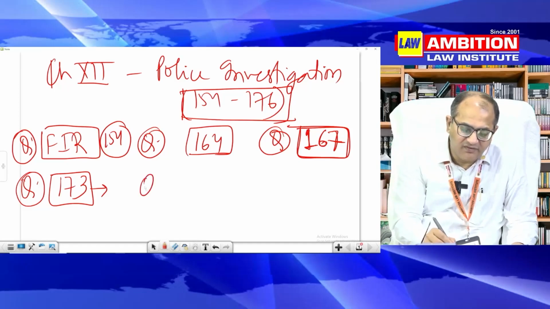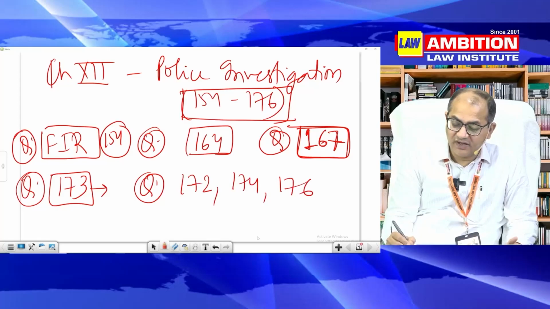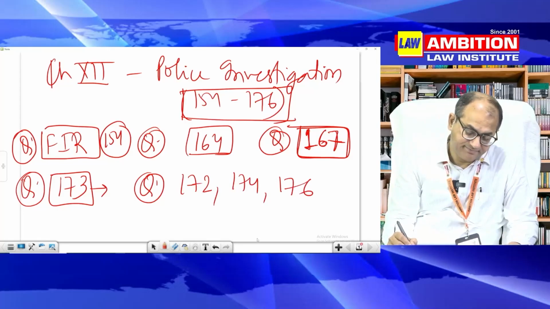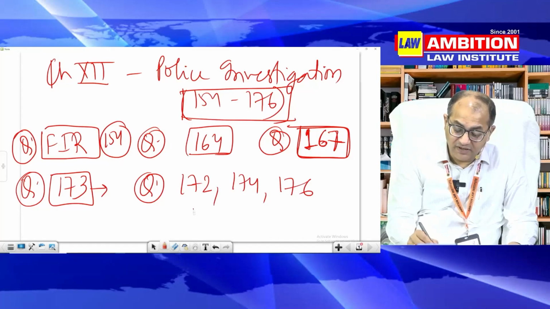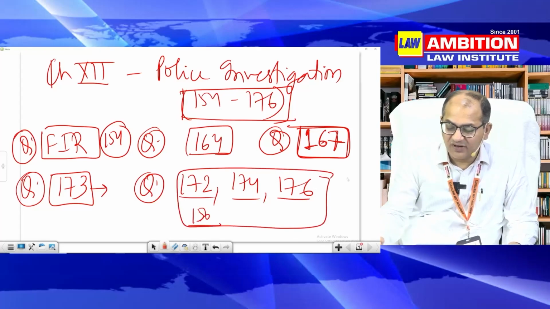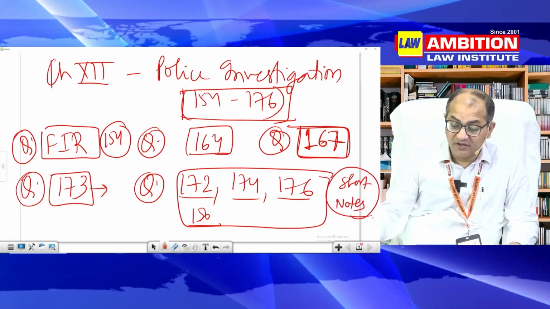Then there are other questions like 172, 174, 176, or even maybe now other questions like 156. 156 has been another important area. This can be now short notes kind of question. This is what is important in mains examination.